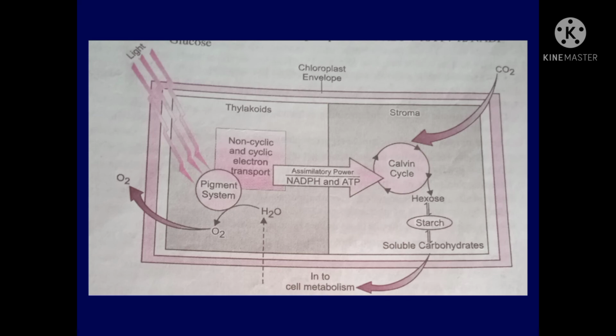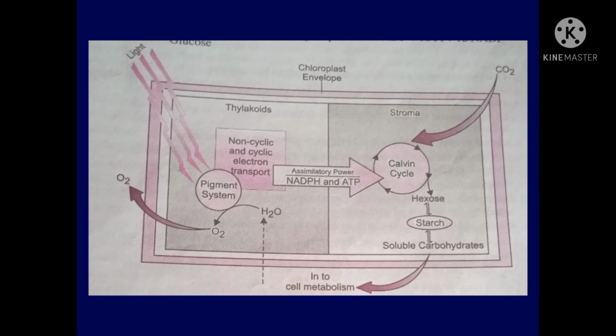Now the mechanism of photosynthesis. Photosynthesis actually occurs in two steps: photochemical and biochemical. First of all, the photochemical phase. This is the light reaction or Hill reaction. The reactions of this phase are driven by light energy. They are of two types: photolysis of water and formation of assimilatory power.